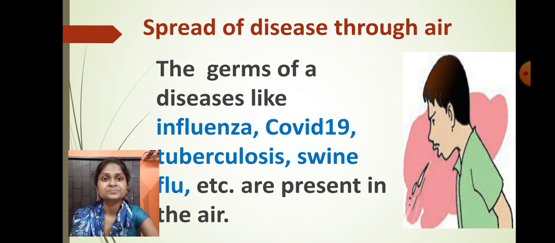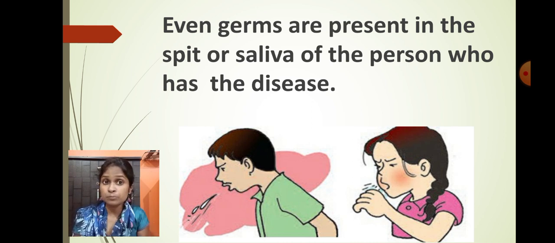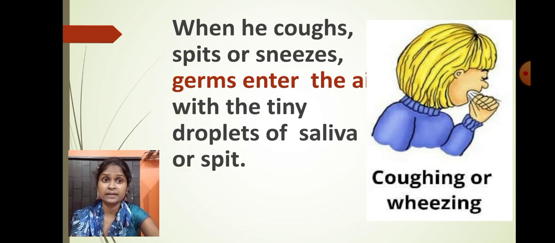Is that clear? So students, even the germs are present in the spit or saliva of the person who has the disease. So always remember that you don't have to spit here and there. If someone is spitting in your surrounding area or on the roadside or inside your home also, then you have to tell them, do not spit here and there. If anybody spits here and there, then there are chances that the diseases will spread rapidly. Is that clear? So we have to avoid spitting here and there.